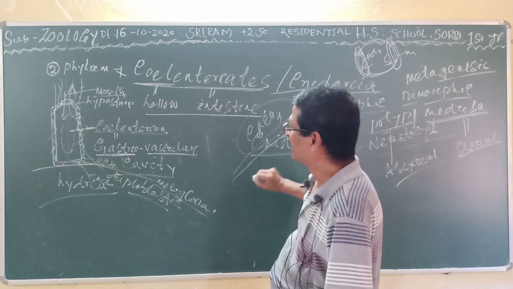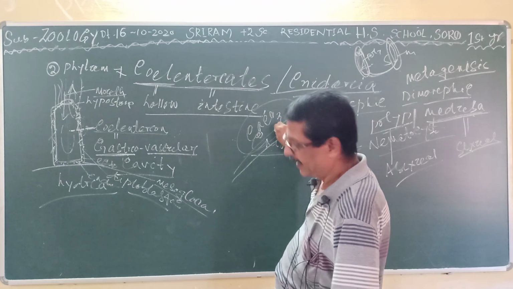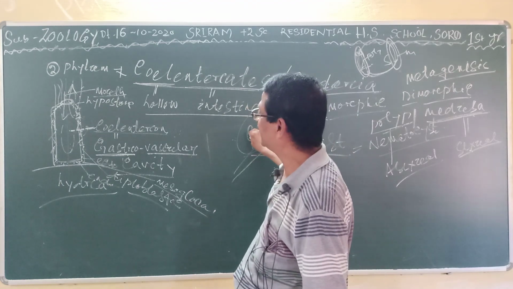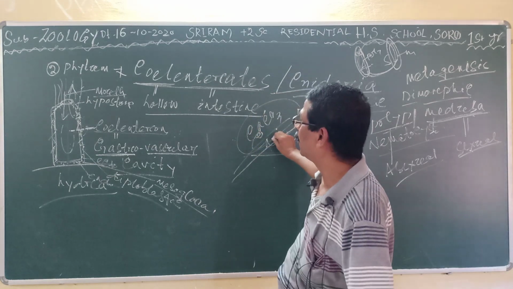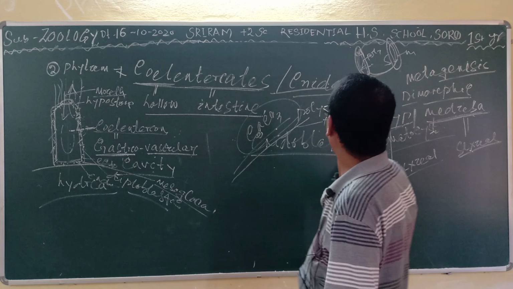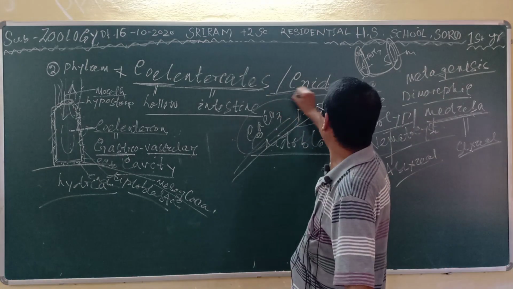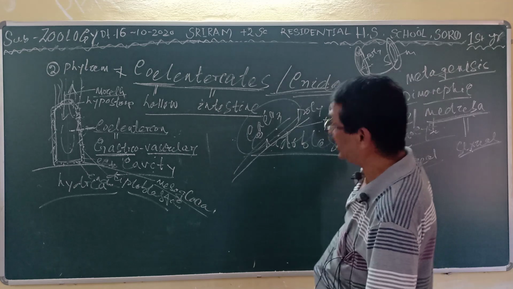Clear? So it behaves as a defensive as well as anchoring, that is attaching the body to another object. So in this way it must contain the cnidoblast, so the coelenterates are otherwise called Cnidaria.